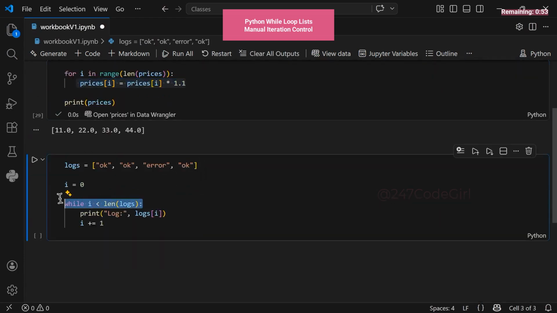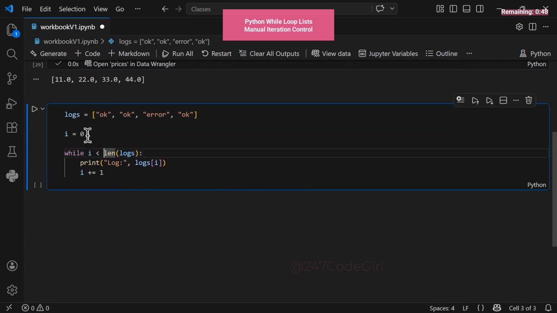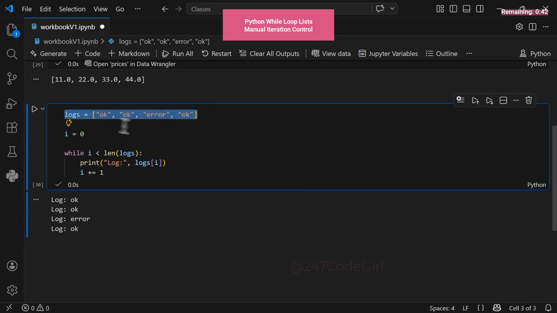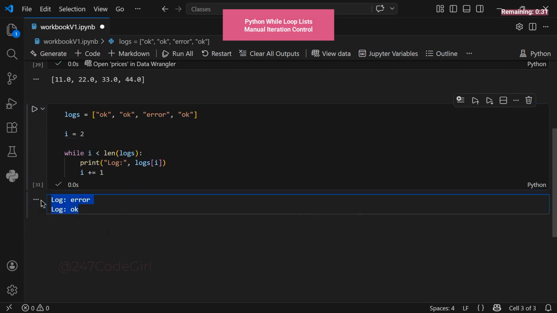Now, let's dive into the star of the show, the while loop. It gives you total control over where your loop begins. While we usually start at index 0, we aren't stuck there. Check out the input and the resulting output on your screen. We iterate while i is less than the total length of the list. This allows us to trigger the loop from any index we choose. Run the code, and you'll see our custom starting point in action. We've jumped straight into position 2. Python uses zero-based indexing, so we go 0, 1, then 2, all the way to the list's end.